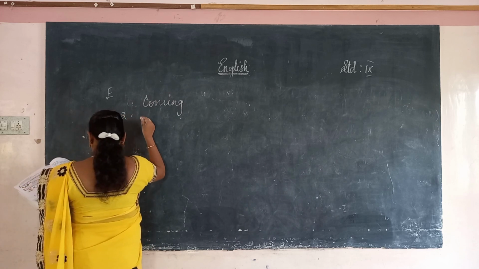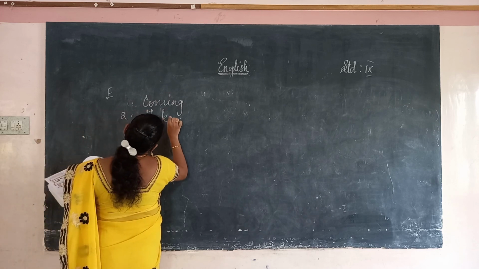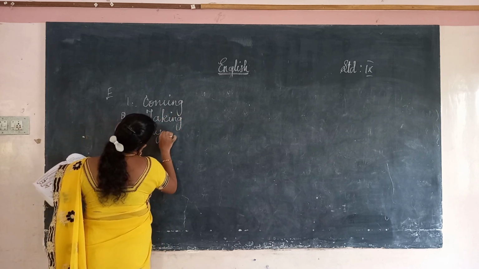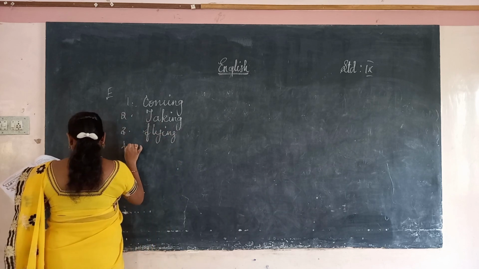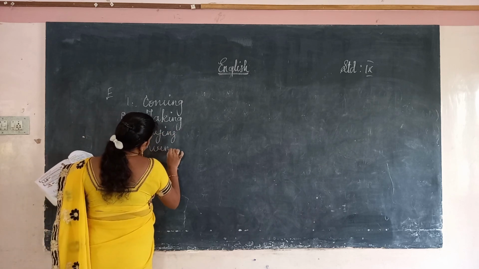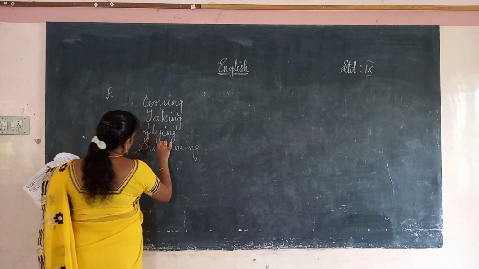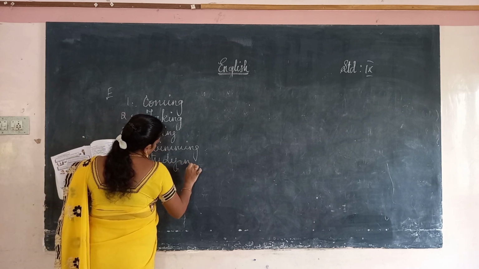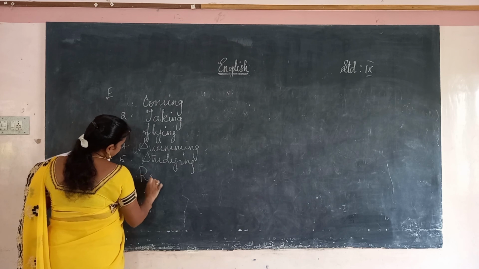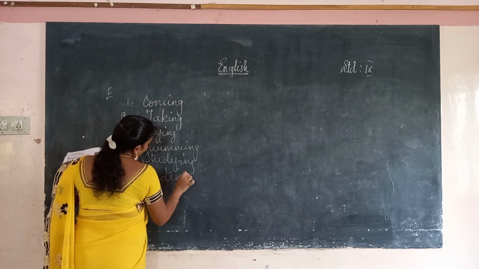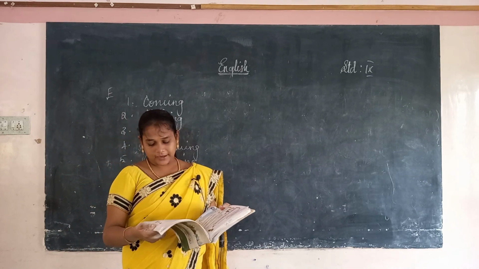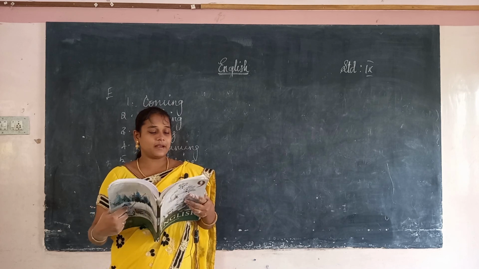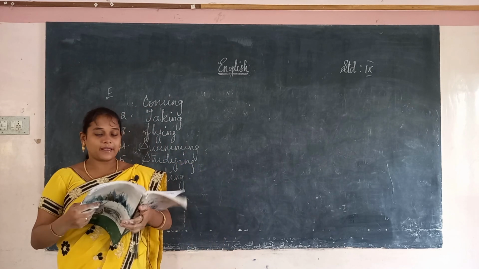Second one, take, taking. Third one, fly, flying. Fourth is swimming. Fifth is studying. The sixth is reading. This is the ing form of the verb. This is also known as gerund. In future we will study it. Next, write the negative sentence. They had given some sentences, we have to change them into the negative.